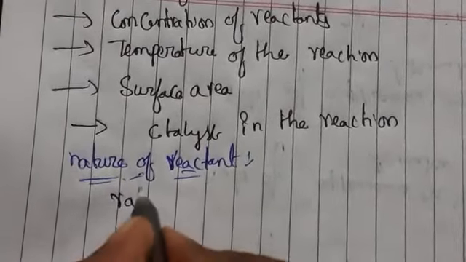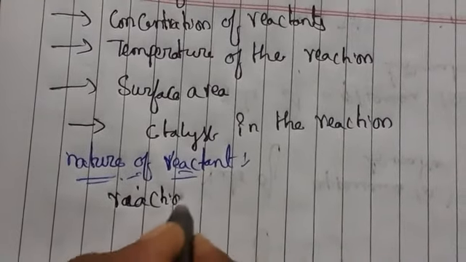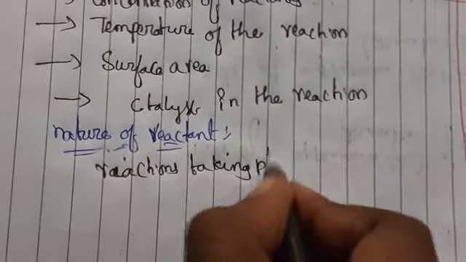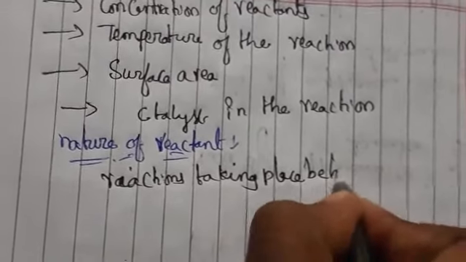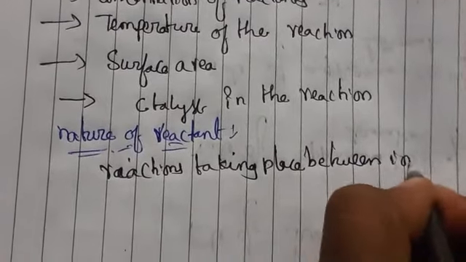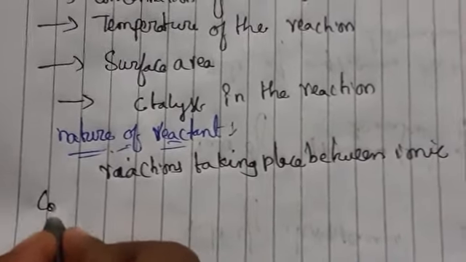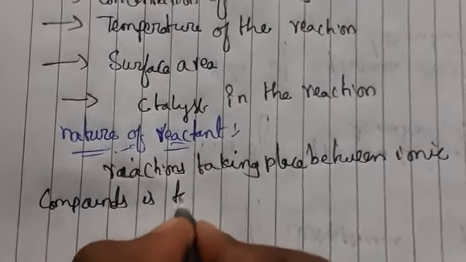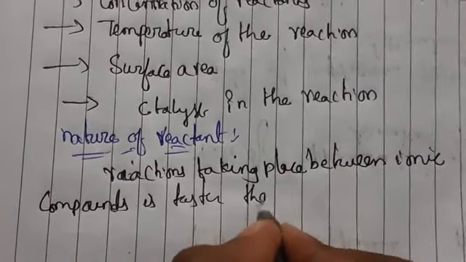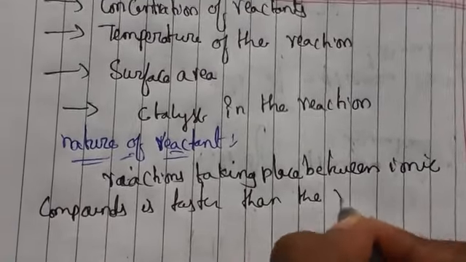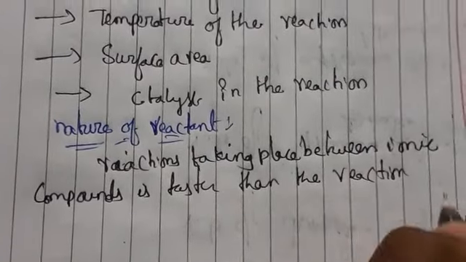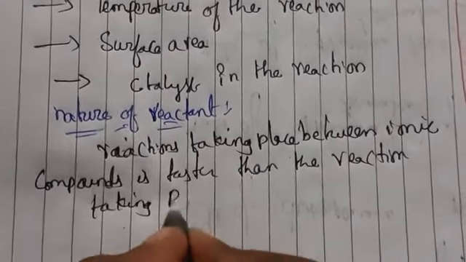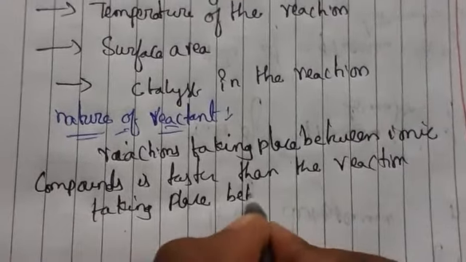The reaction taking place between ionic compounds is faster than the reaction taking place between covalent compounds.